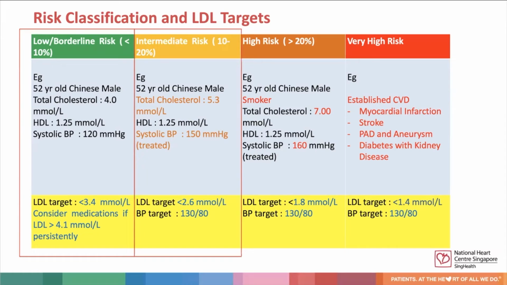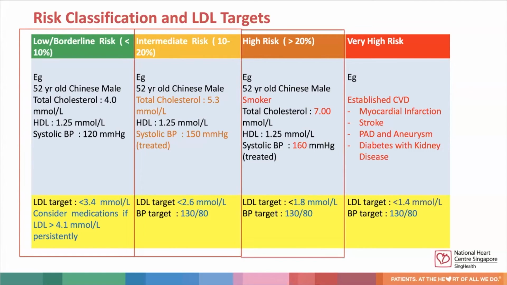For someone in the intermediate risk category, we should be aiming for an LDL of less than 2.6 millimoles per liter. And if they're hypertensive, like for example, this patient highlighted here, the blood pressure target should be around 130/80.